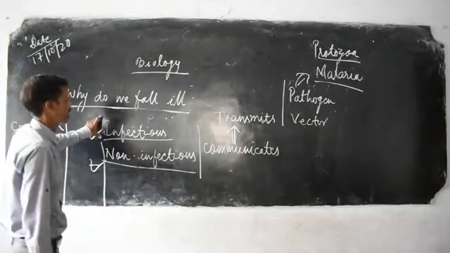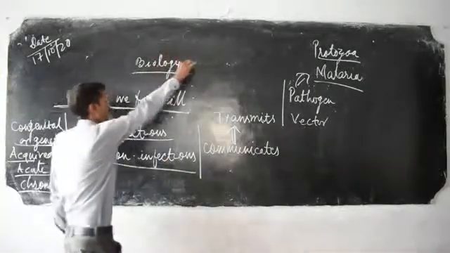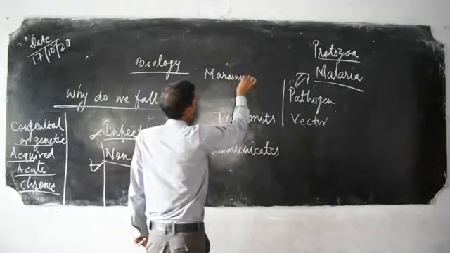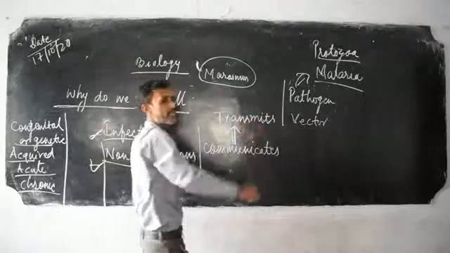Now suppose we take the example of marasmus. It is what we call a nutrient deficiency disease.